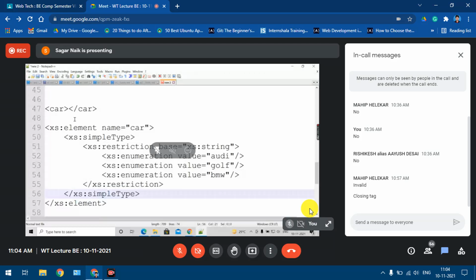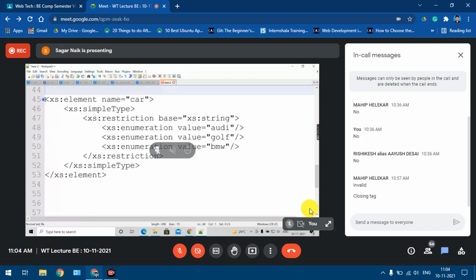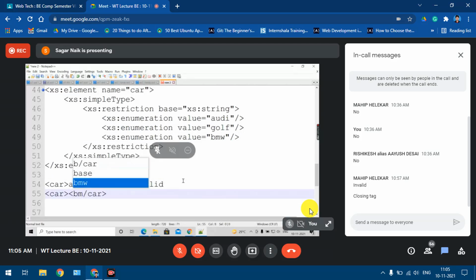In my XML, if I'm having this element, and suppose I take some different car, this is invalid. Understood? No, because it is not from this range. Only one of these three values is accepted, right? If I take BMW, it is valid. Now this is valid.